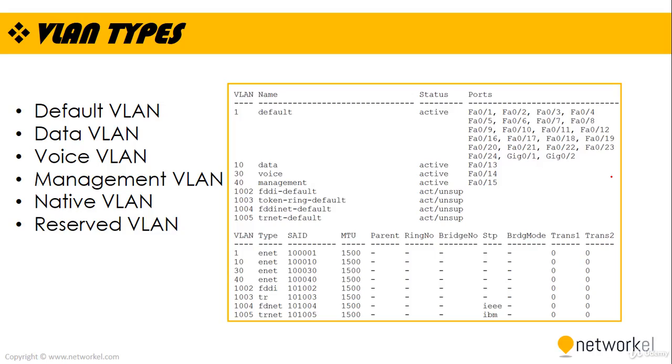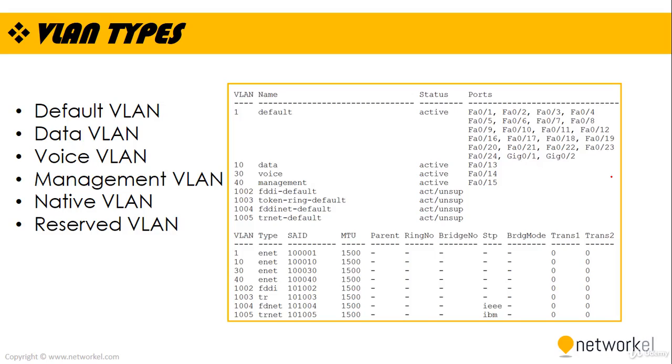The fifth is the native VLAN. The native VLAN is a .1Q only concept. Traffic belonging to the native VLAN is not tagged. Note that by default VLAN 1 is the native VLAN on all Cisco Catalyst switches. You can designate any VLAN as your native VLAN on your switch, and note that it needs to match on both ends of the trunk connection.